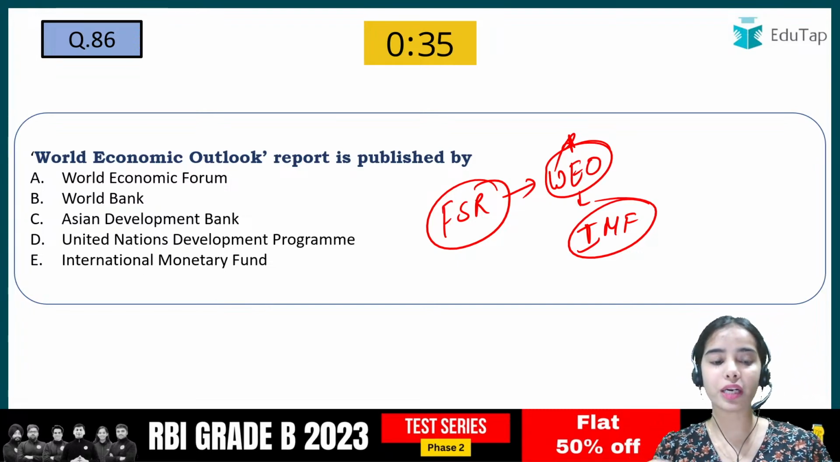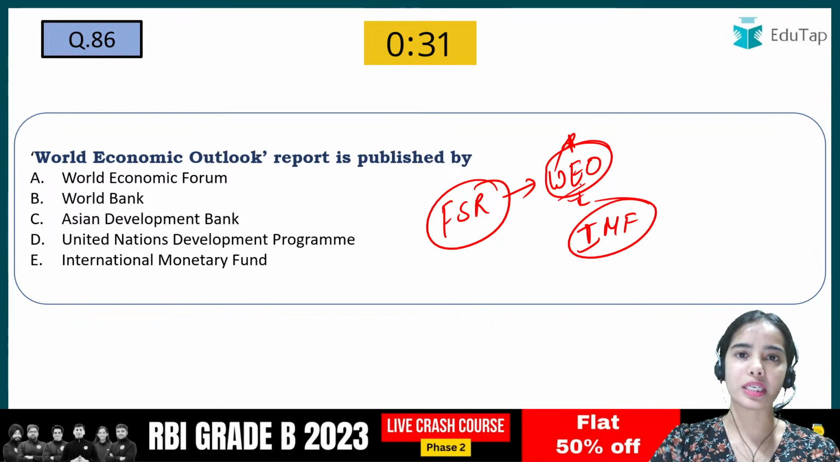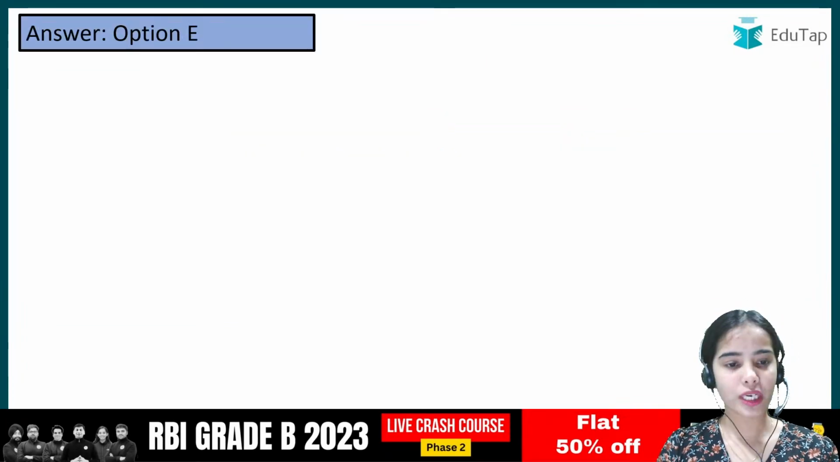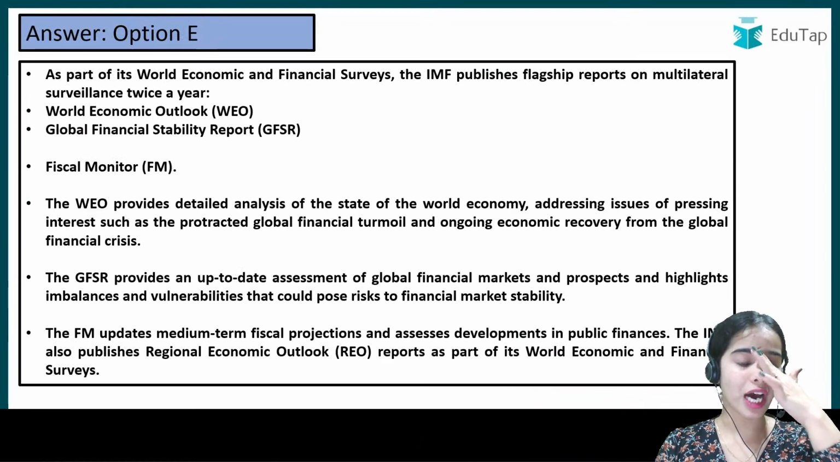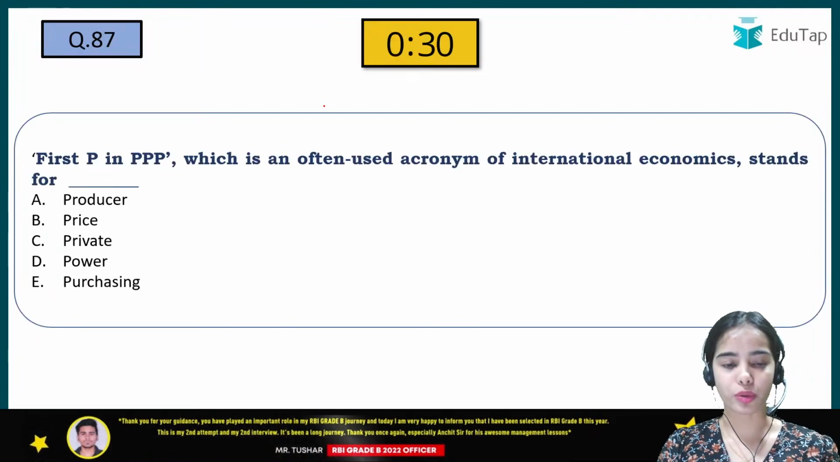You should be aware about such kind of indexes, if any. Okay, so those are in the news recently. So yes, the correct answer is IMF. The IMF releases the Global Financial Stability Report and the World Economic Outlook.